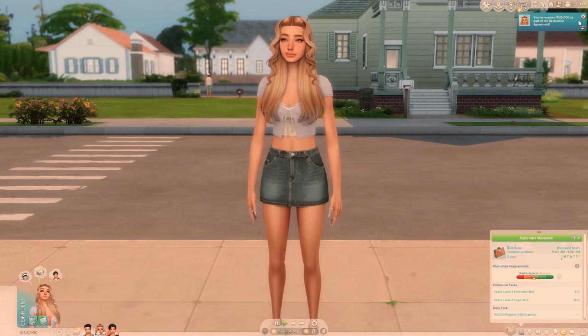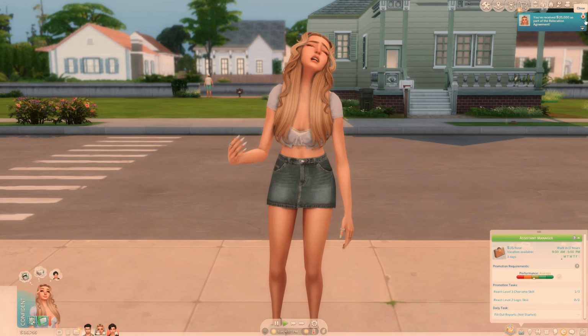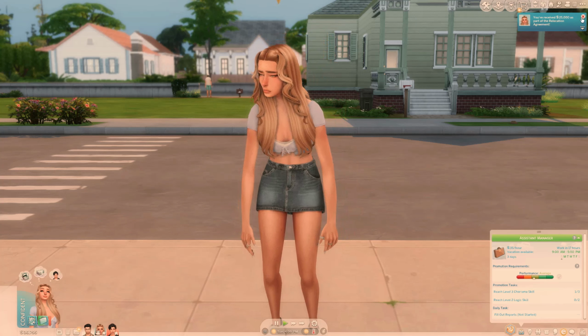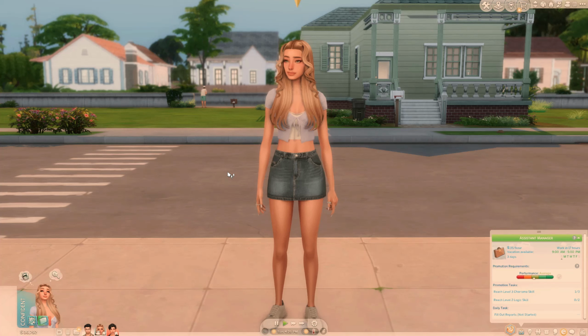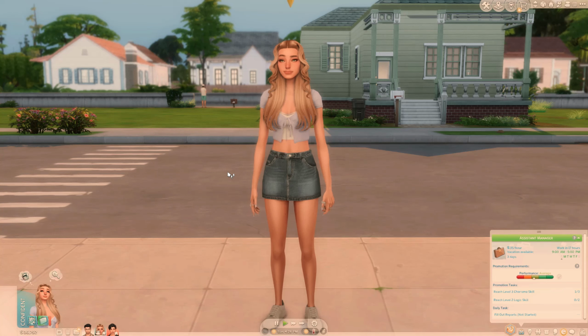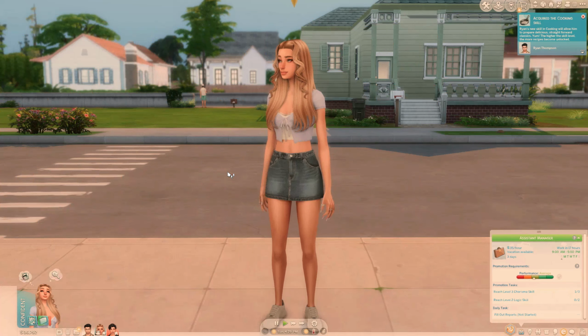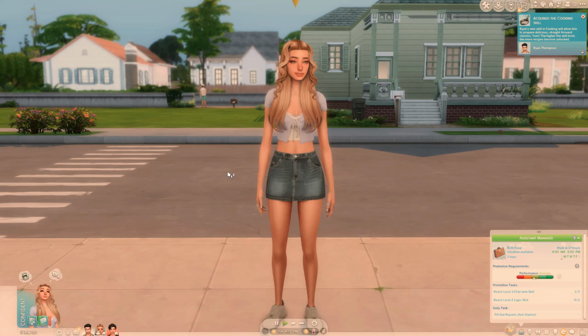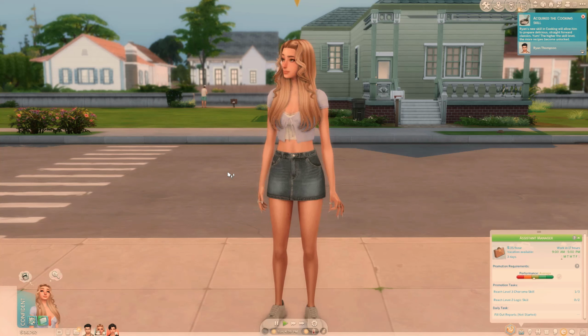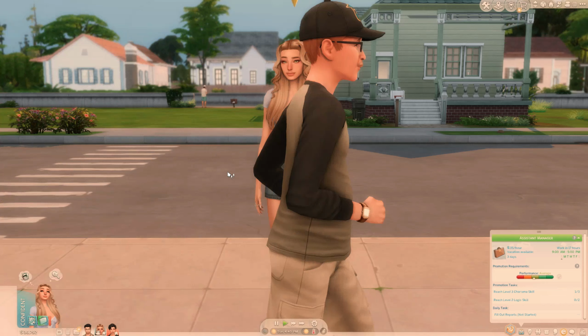So I just clicked accept, we were put directly into the loading screen, and we have the moving screen. Now I will say I was able to just X out of the moving screen, and we kept the 25k, so that's kind of funny. It's kind of like an infinite money glitch, and if you just want it to be realistic, you can always cheat your money back down, so it's not that big of a deal. But yeah, this is a really cute mod. If you have a career oriented sim, it makes that story a little bit more realistic.